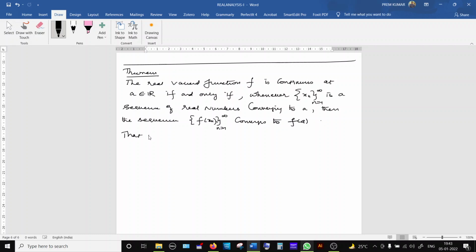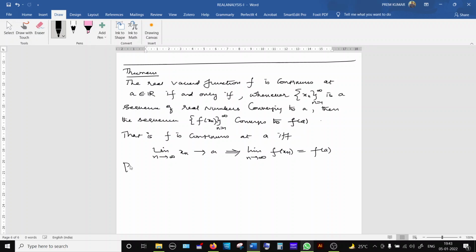That is, f is continuous at A if and only if whenever there exists a sequence xn converging to A, then the sequence f of xn should converge to f of A. If this condition is satisfied, then f is continuous at A. If f is continuous at A, then whenever a sequence converges to a point, the corresponding functional value sequence also converges to f of A.